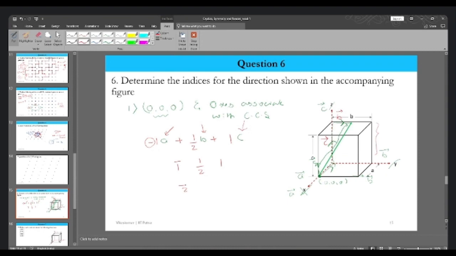So it will be 2 bar, 1, 2. Is it right? Is this entirely my Miller indices, or is anything left for us to do? We need to write the square bracket. So we put the square bracket, and this is entirely the Miller indices of a particular direction. Square bracket we put for the direction.